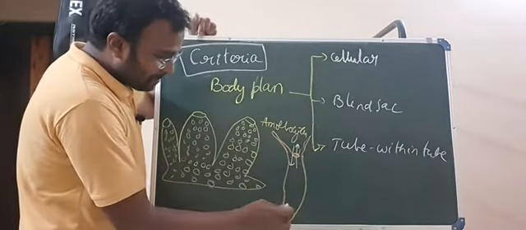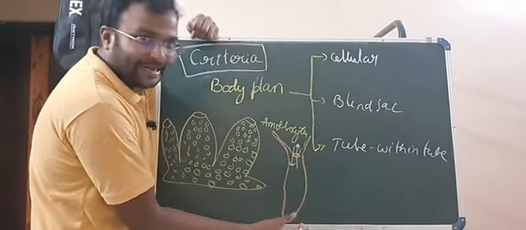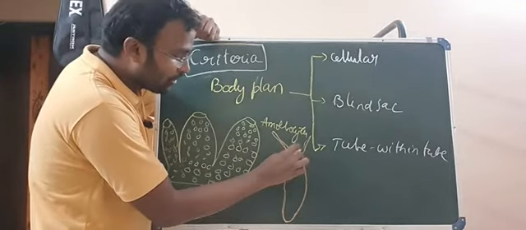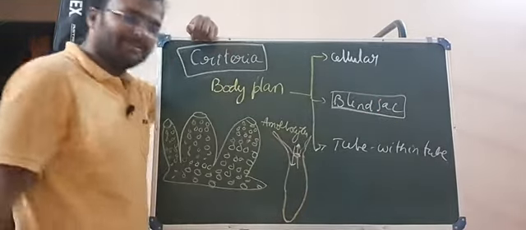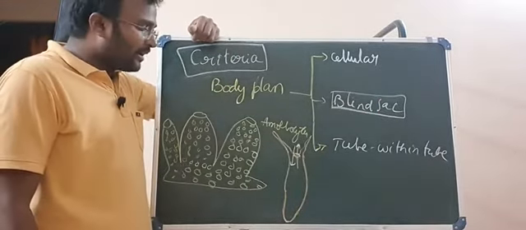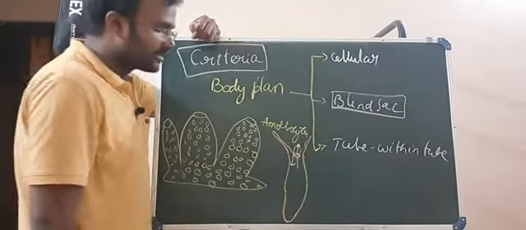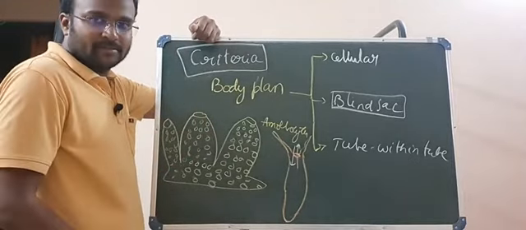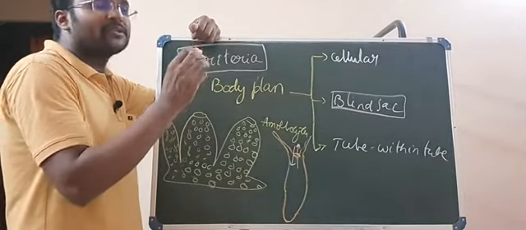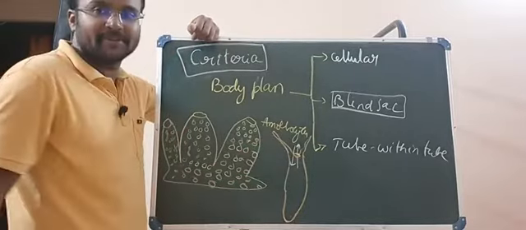That's why this is a sac-like structure which is blind on the other side, open only on one side. So you call it blind sac body plan, where no true digestive system is present, an incomplete digestive system is present. Only one mouth is present, anus is absent, and for both functions of taking in food and excreting out waste materials, only one opening is present.